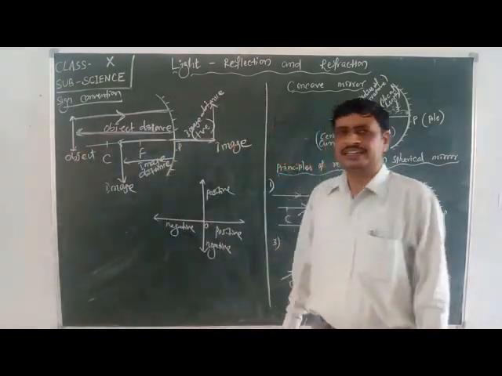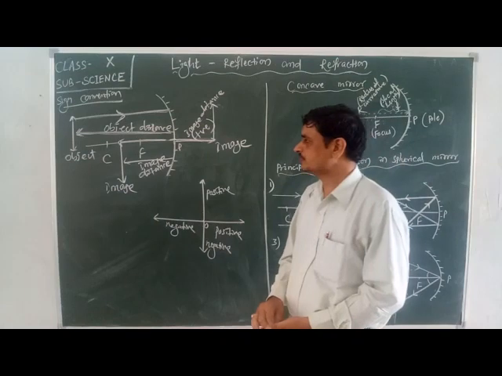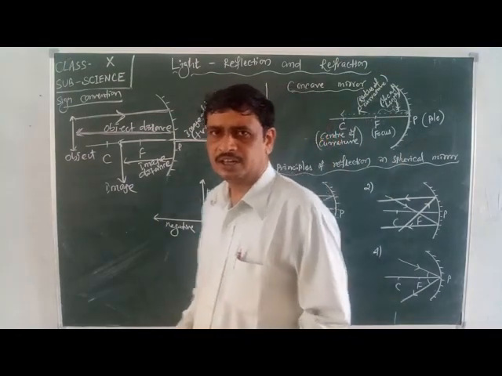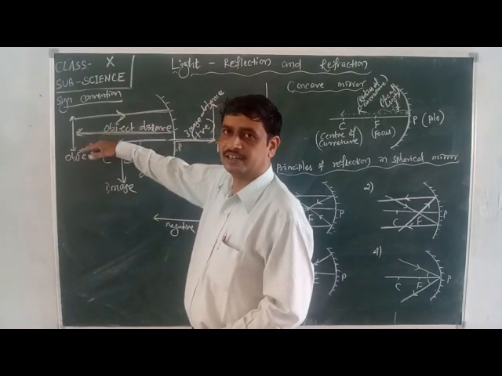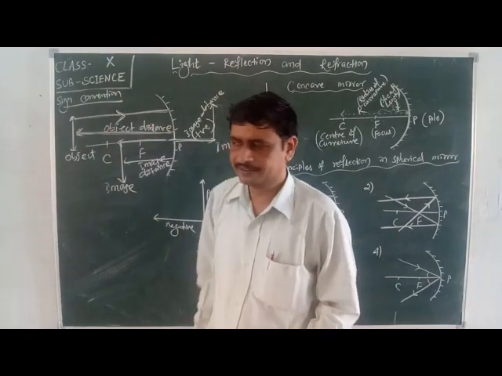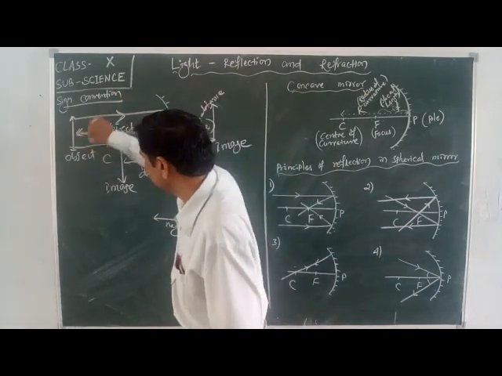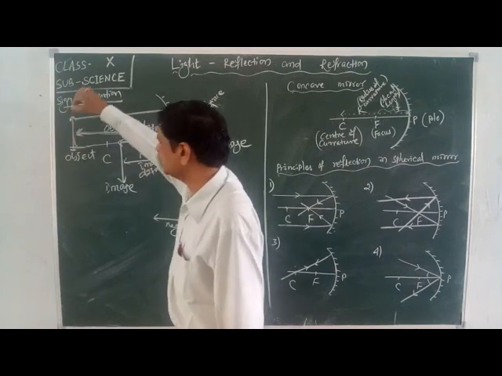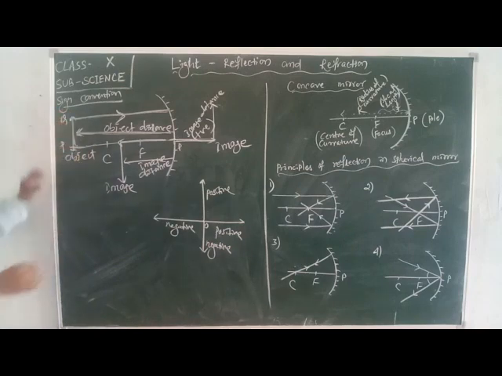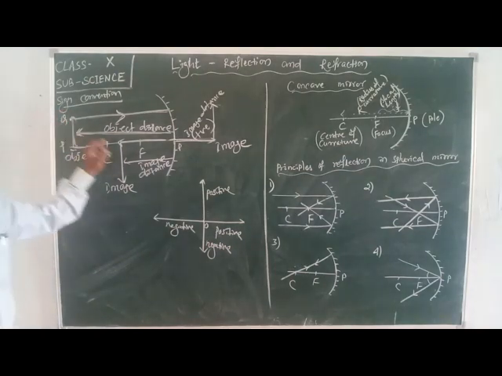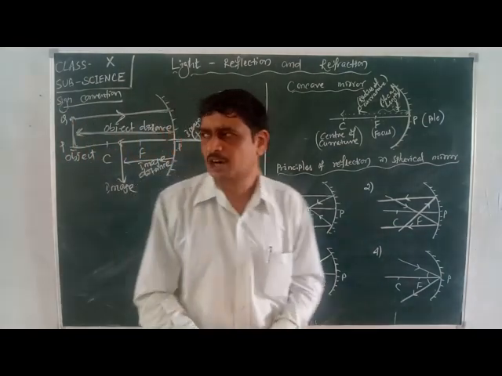Similarly, in the case of height, when the length or height is measured above the principal axis, like this object is present above the principal axis, let the height be PQ. Here the length PQ is said to be the height of the object.